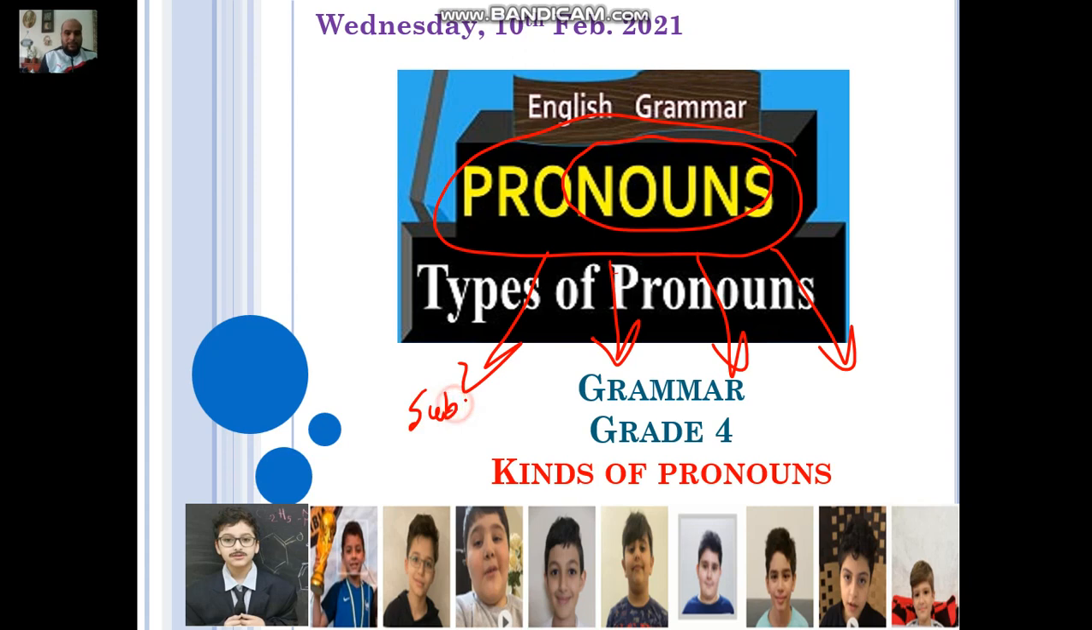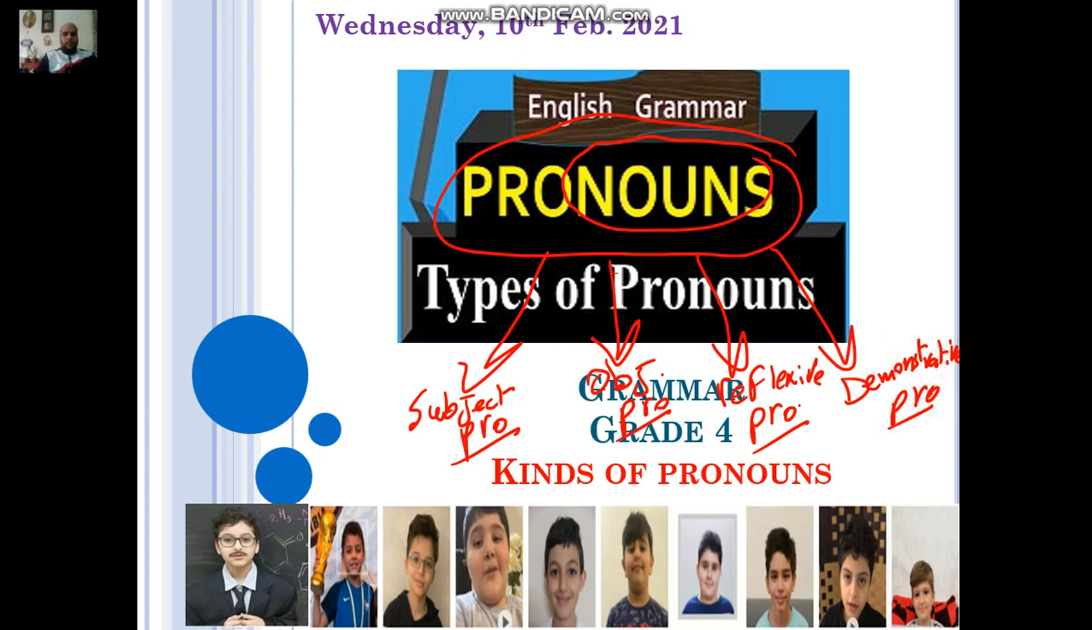We have the subject pronouns. Okay, let me write pro here. The object pronouns and the reflexive pronouns and the demonstrative pronouns.